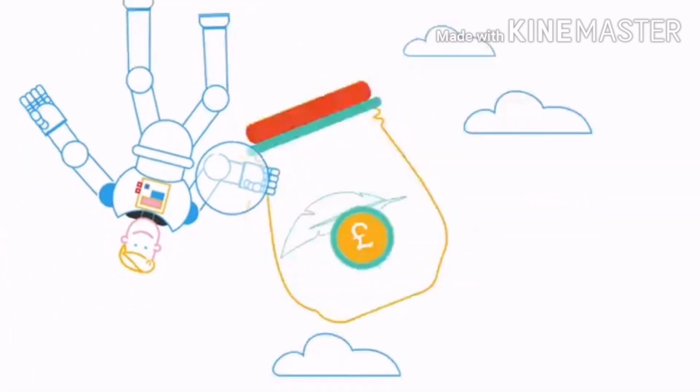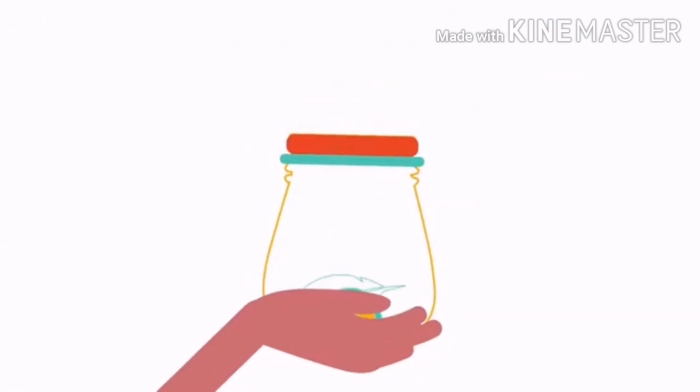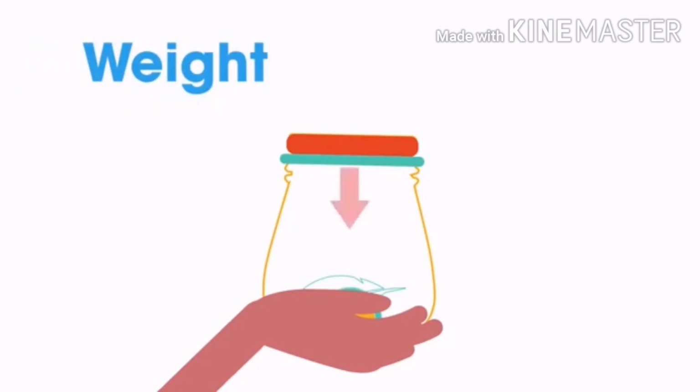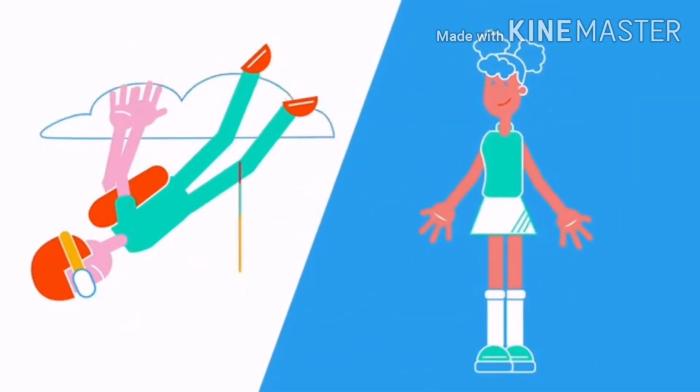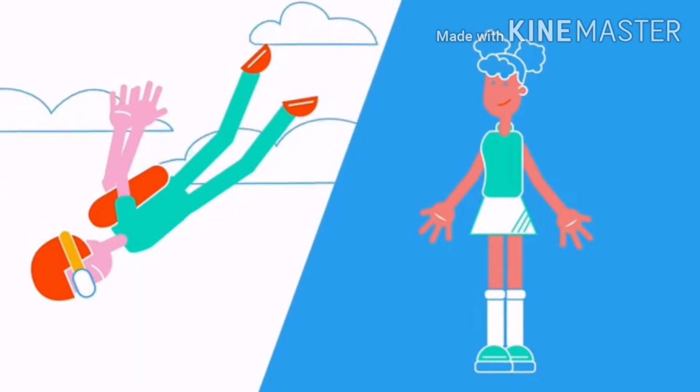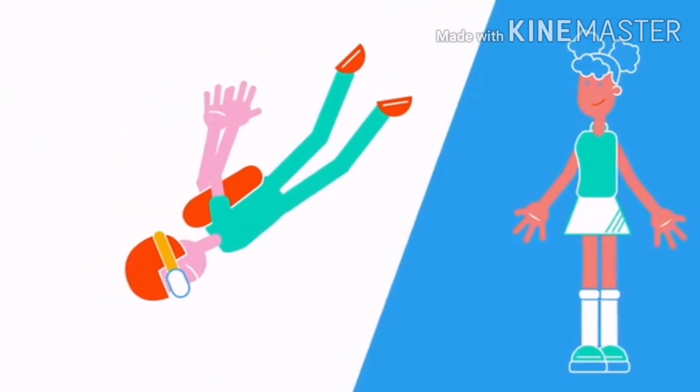It's only when you oppose gravity by holding the jar in your hand that the feather and the coin seem to have weight and settle to the bottom. We are weightless when we freefall, but gravity is acting all the time. It's not micro or zero gravity.